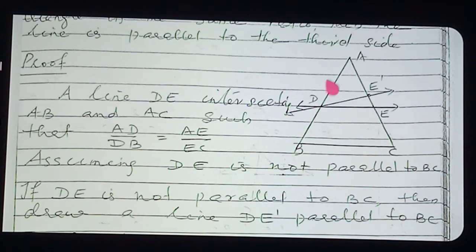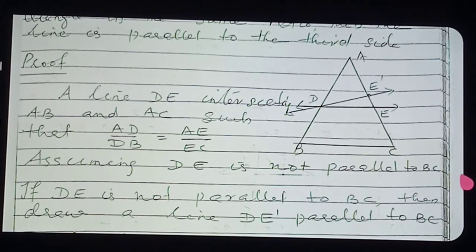Therefore what you can say: AD by DB is equal to AE dash by E dash C. This line you neglect, you don't consider it now. Which is parallel to BC? DE dash is parallel to BC.